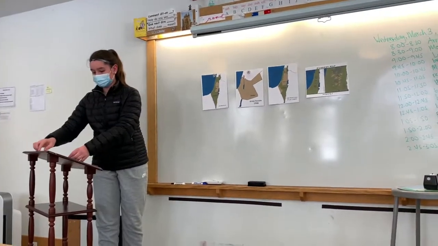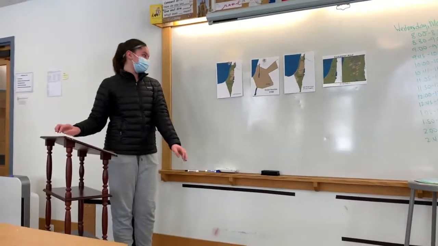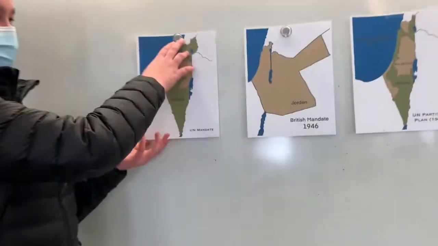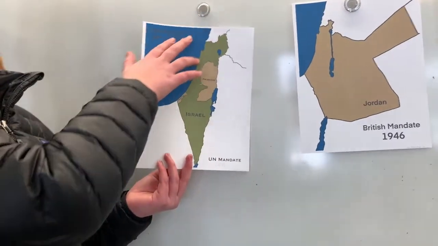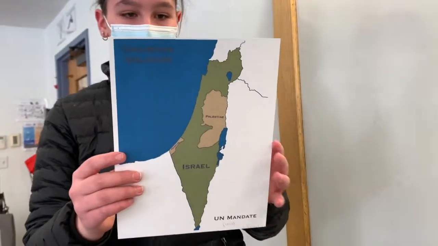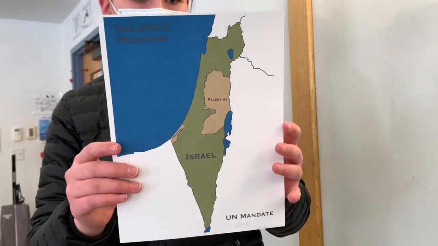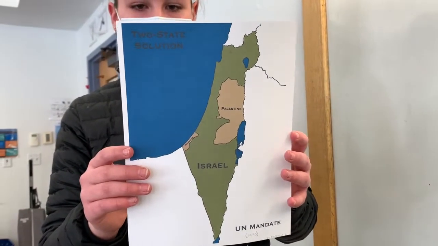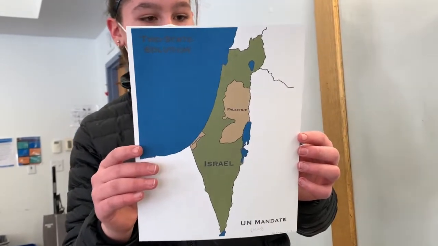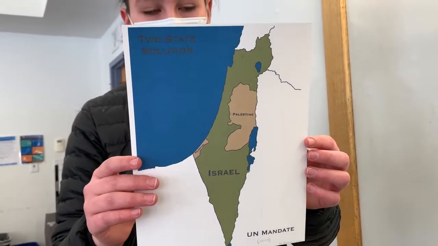Okay, and then I drew 4 maps. What did you use to draw the map? I used my iPad. This is the 2-state solution. This map is showing the 2-state solution, which means that Israel and Palestine would gain independence from each other. And the 1-state solution is when Israel would merge with the West Bank and the Gaza Strip into one big country.